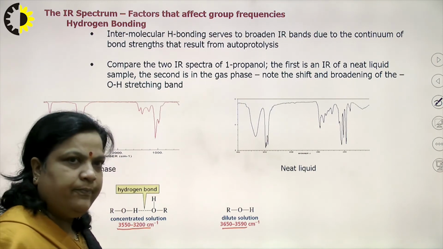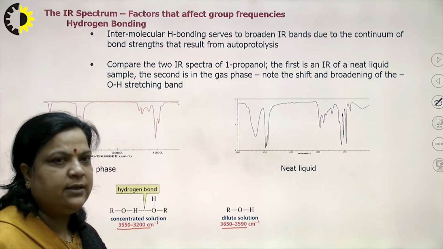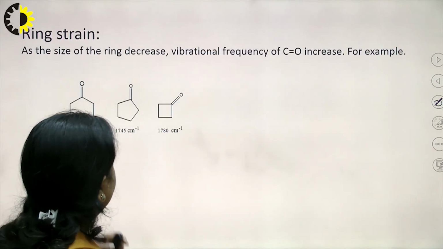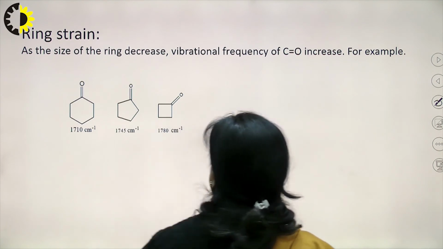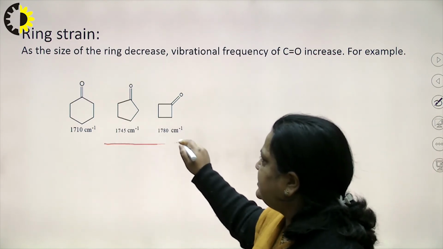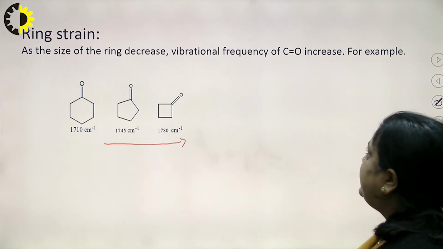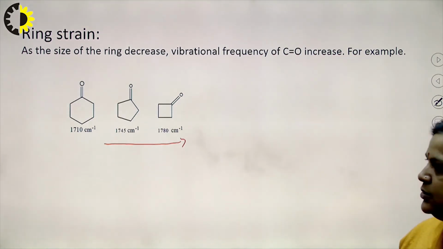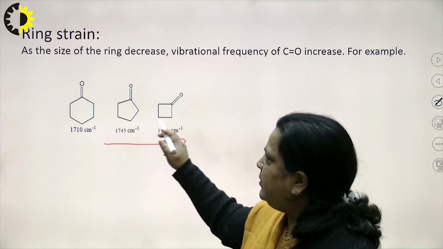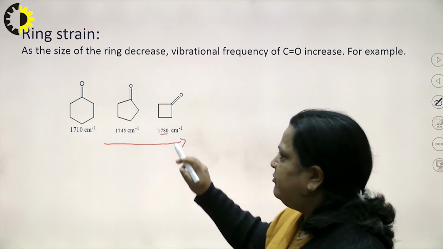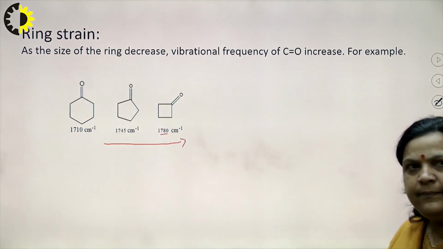On dilution, if it is intramolecular there is no change, and if intermolecular then it decreases. Now, ring strain: as the size of the ring decreases, the strain increases, and the vibrational frequency of CO increases. So here 6 membered, 5 membered, 4 membered, the size decreases, so the IR value increases.